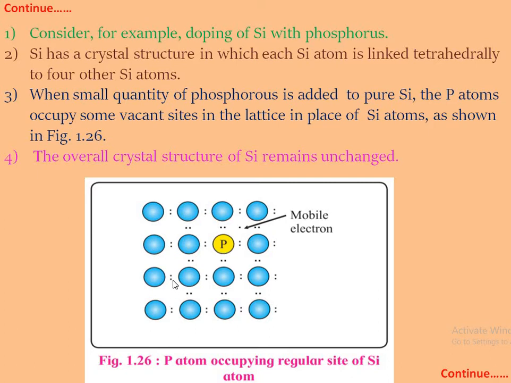Each silicon atom combines with 4 other silicon atoms by sharing electrons and its octet is completed. In the case of phosphorus, there are 5 valence electrons.